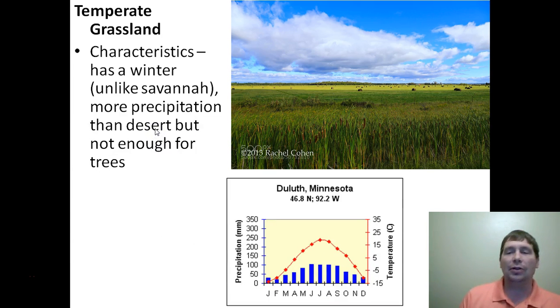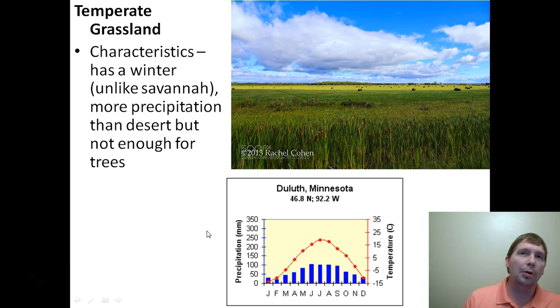The characteristics of a temperate grassland: the savanna is mainly made up of grass, but the big difference between a temperate grassland and a tropical savanna is that a temperate grassland has a winter, whereas the savanna does not. The temperatures and so forth can be kind of similar to a desert, but the big difference between a grassland and a desert is that a grassland gets just a little bit more precipitation, but not enough to grow trees. So that's kind of the zone that a grassland is in.